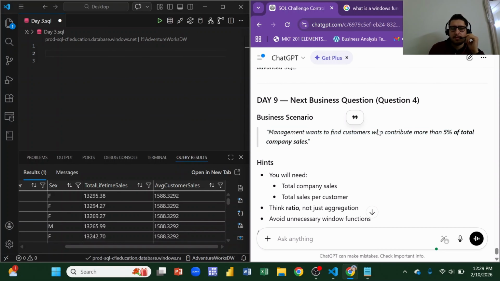And question 4, what does question 4 say? The management wants to find the customers who contribute more than 5% of the total company sales. So the management wants to find those customers who contribute more than 5% of the total company sales.